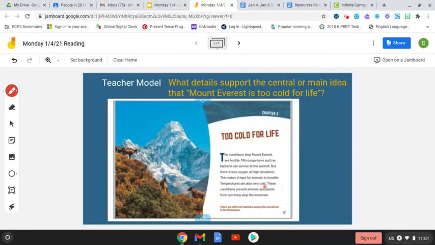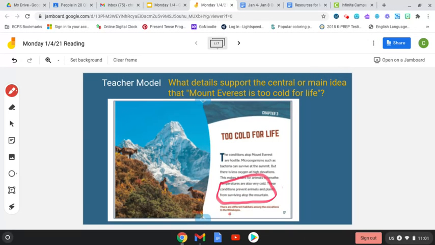Temperatures are also very cold. I see that cold word there. So let's see. Temperatures are also very cold. These conditions prevent animals and plants from surviving atop of the mountain. Well, that ties directly to Mount Everest is too cold for life. So I'm going to circle that. Because if I'm looking for things to support that Mount Everest is too cold for life, right there it says the temperatures are cold and it prevents animals and plants from living on top of the mountain. Not the bottom, but the top, okay? So that's one piece that is definitely a supporting detail for this central idea.